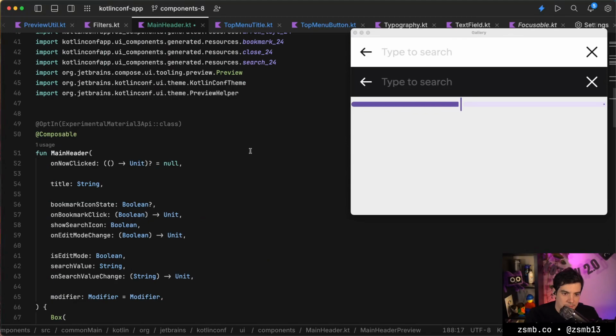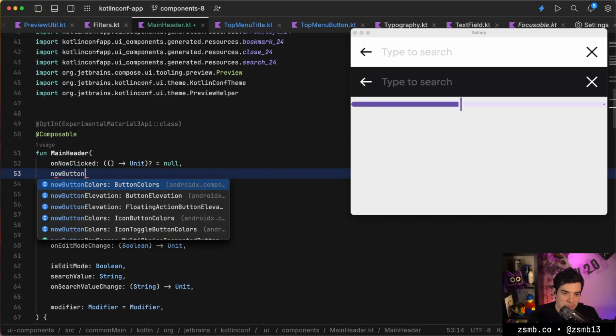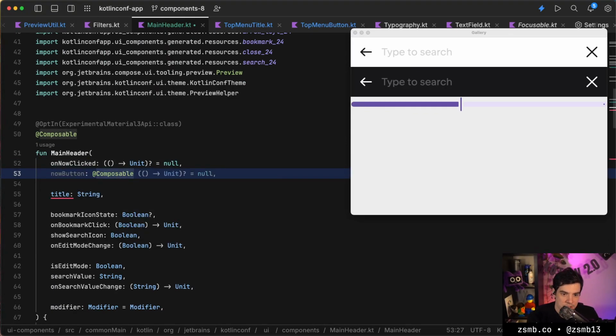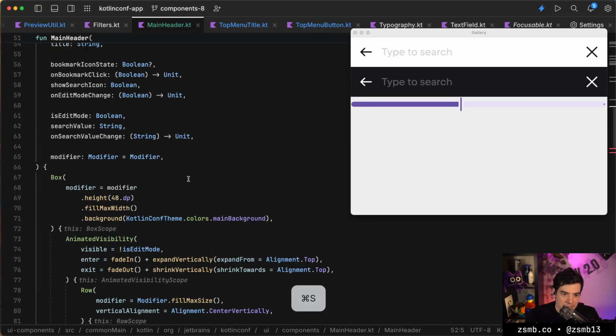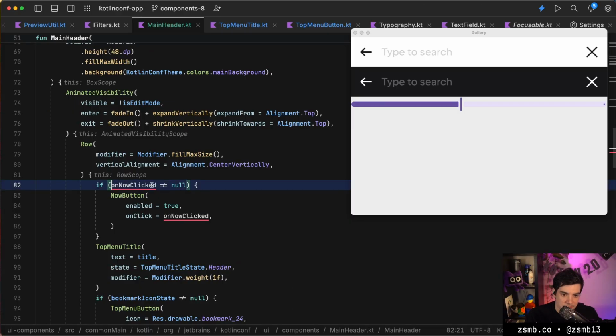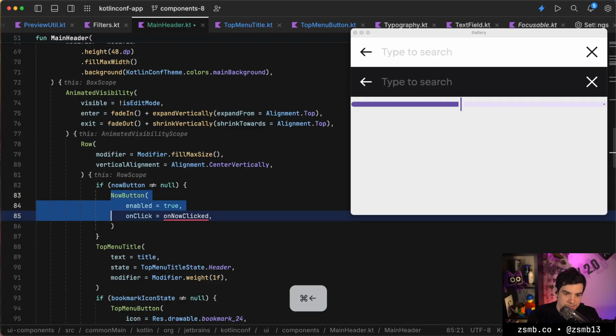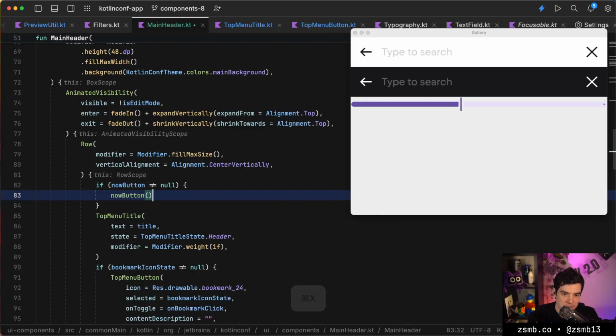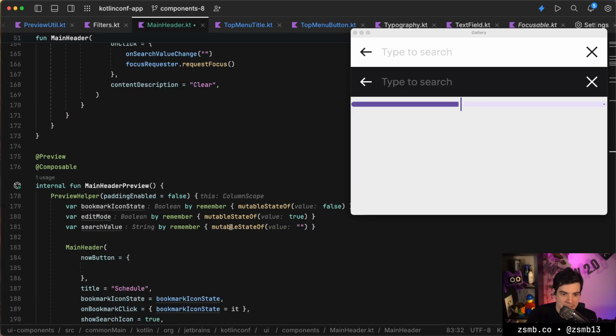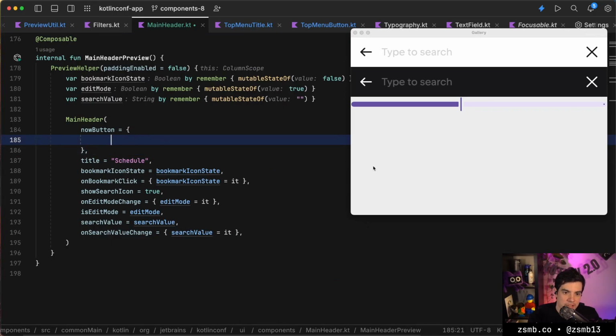So the now button will be a composable function, and I suppose nullable works, so that we don't have to handle any of its state within our own thing. So if nowButton is not null, then this is where the now button goes, and this way the caller can handle whatever they want with an arrow pointing up or down, or the now button can be active or not active, or whatever.